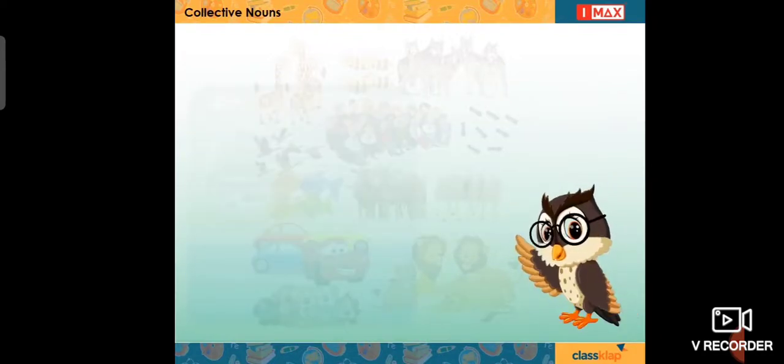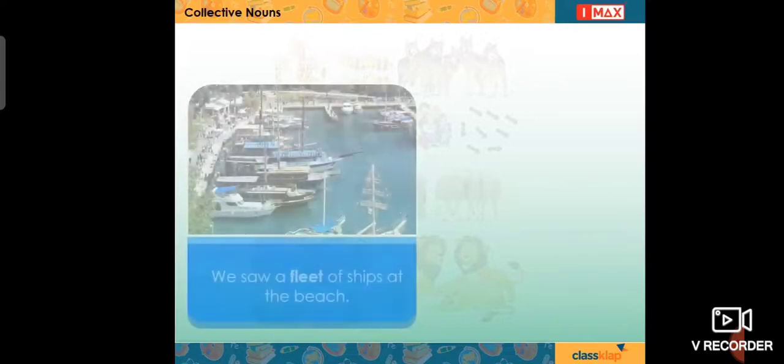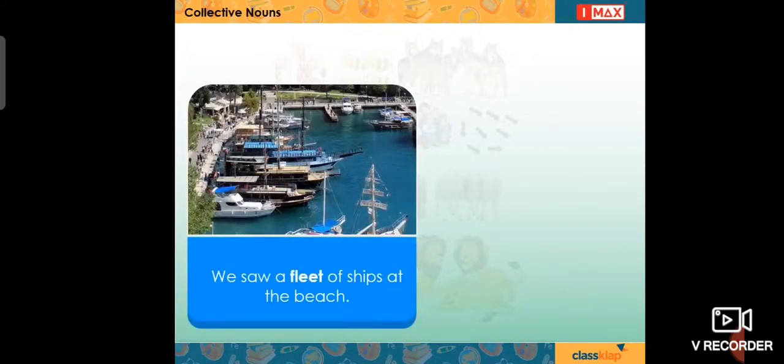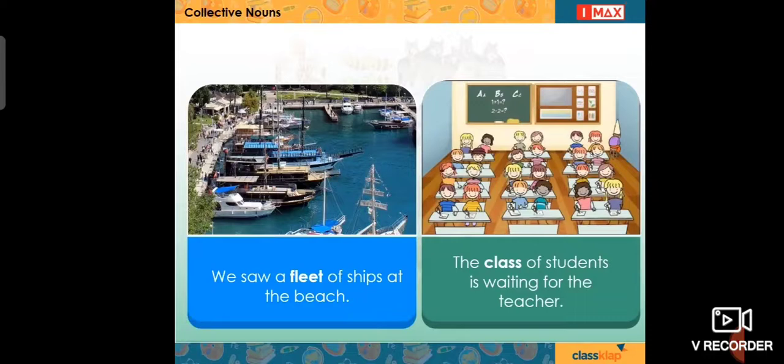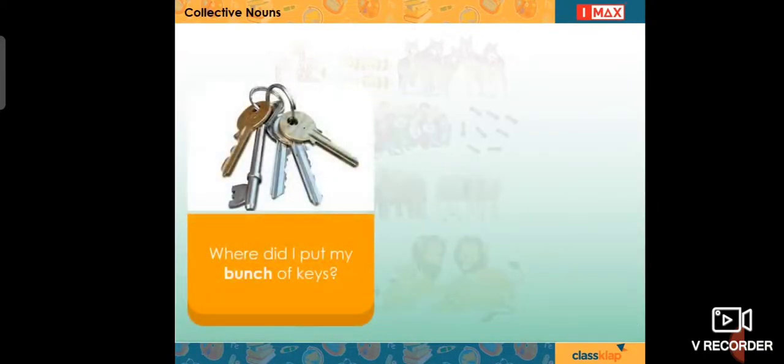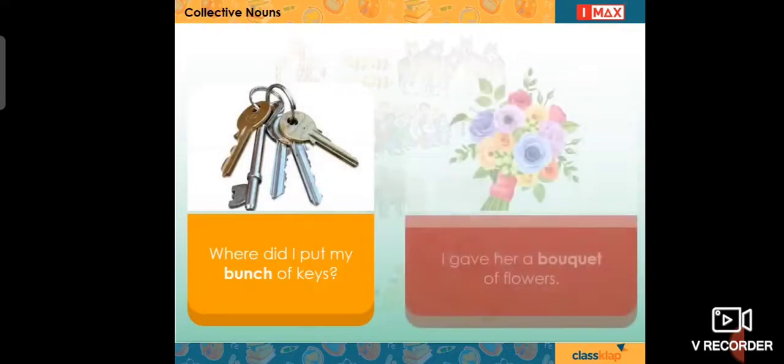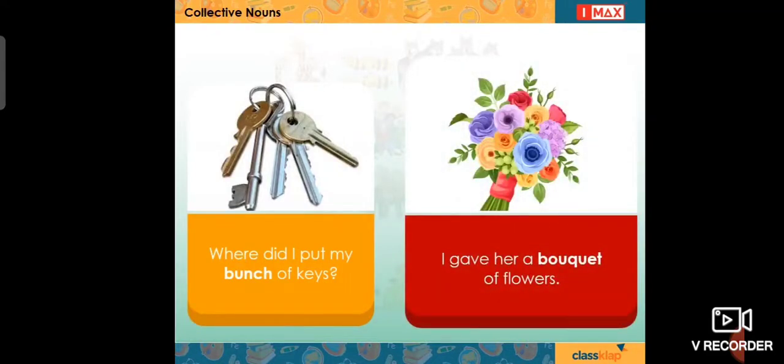Let us look at some more examples of collective nouns. Observe the highlighted words in all the examples. We saw a fleet of ships at the beach. The class of students is waiting for the teacher. Where did I put my bunch of keys? I gave her a bouquet of flowers. Fleet, class, bunch and bouquet are collective nouns for a group or collection of ships, students, keys and flowers respectively.